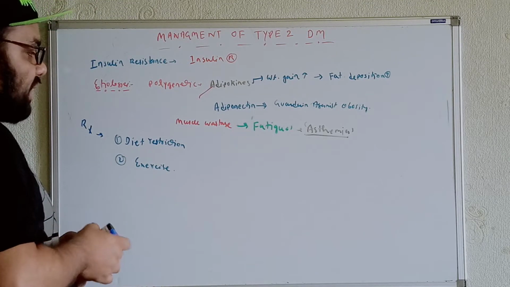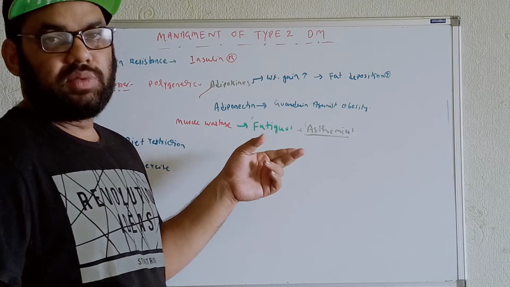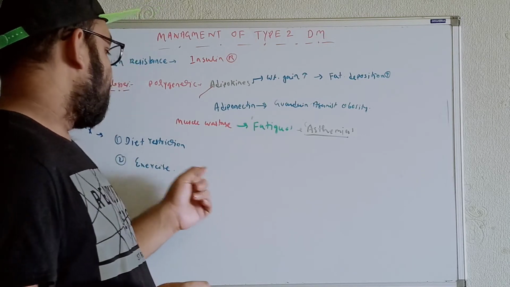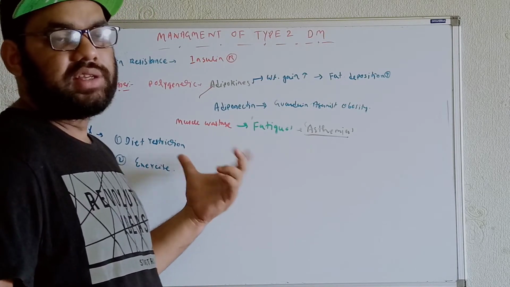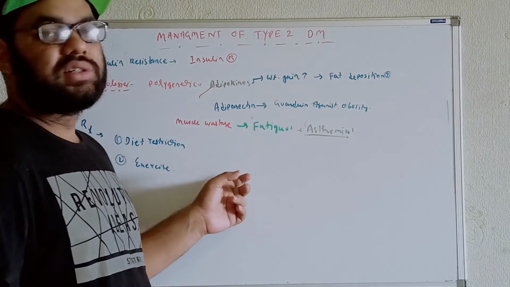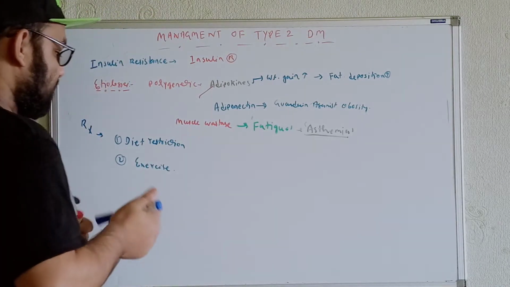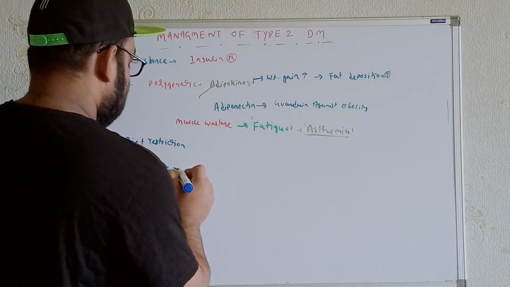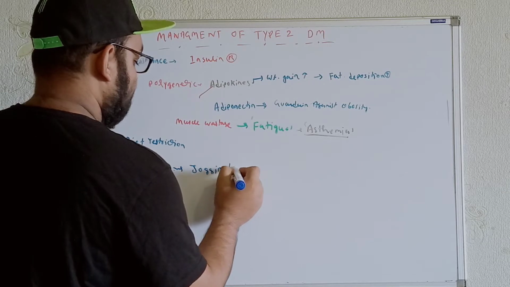So when you are talking in terms of the exercise, I've already said these individuals will not be able to work that much. So if I tell the individuals to do heavy exercise, for example, the individual says, "Doctor, should I join the gym?" That means he is not supposed to do that kind of gym work. So, what should we tell the patient? The patient is supposed to do jogging or walking.